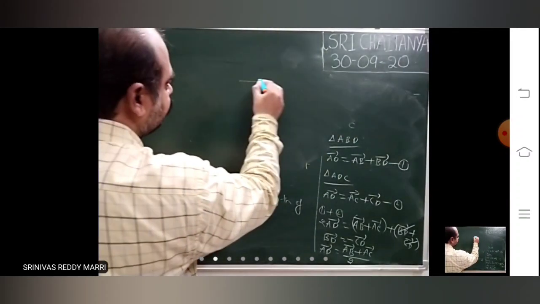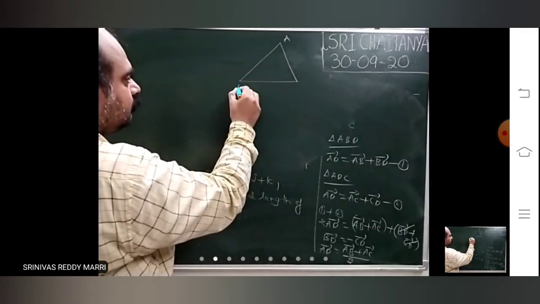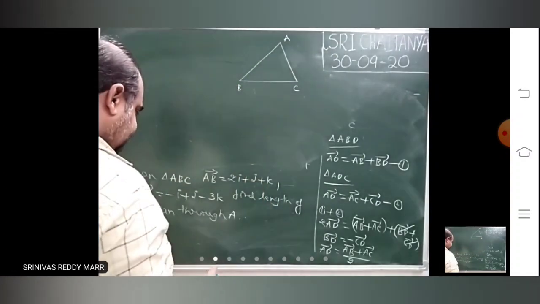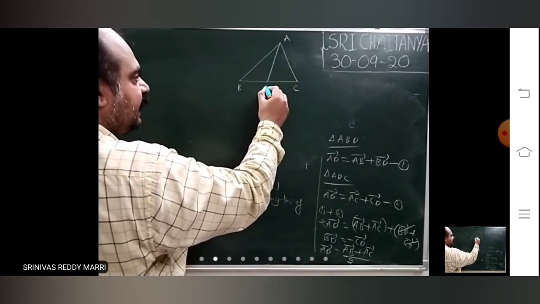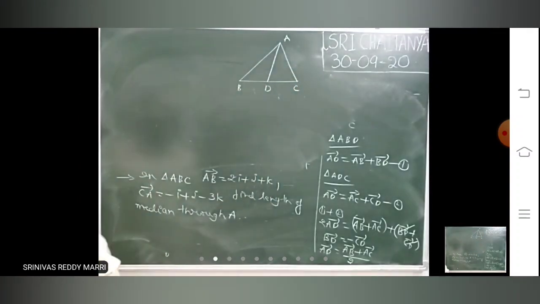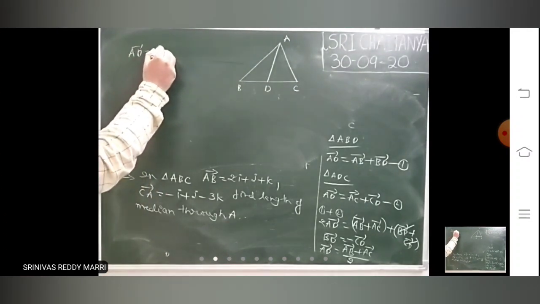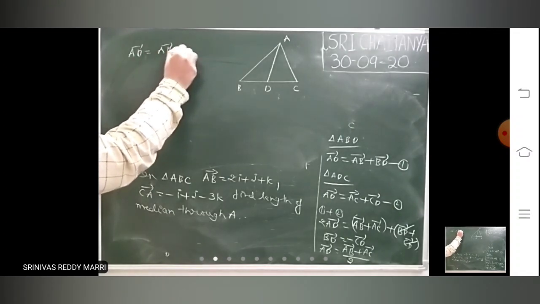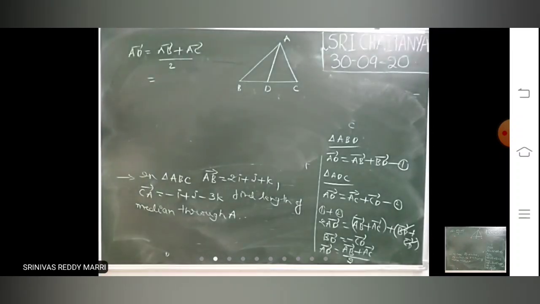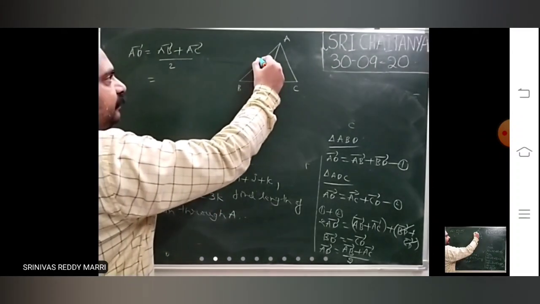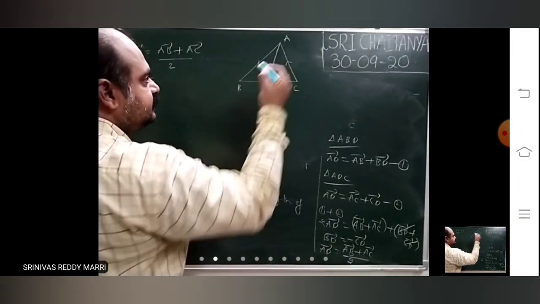Look, draw the diagram. So he has given this AB bar. Now what is our formula? To calculate length AD, first I will find the vector AD bar. AD bar is nothing but AB bar plus AC bar by 2. AB bar he has already given, and he has given CA bar.